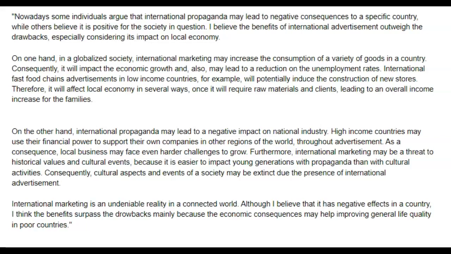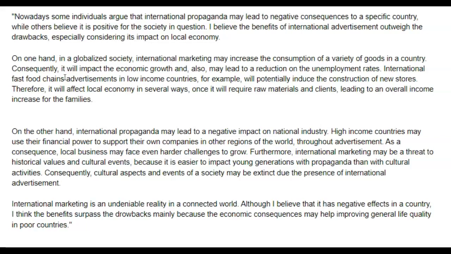On one hand, in a globalized society, international marketing may increase the consumption of a variety of goods in a country. Consequently, it will impact the economic growth and also may lead to a reduction in, not on, in the unemployment rates. International fast food chain, no S here, international fast food chain advertisements in low income countries, for example, will potentially induce the construction of new stores.